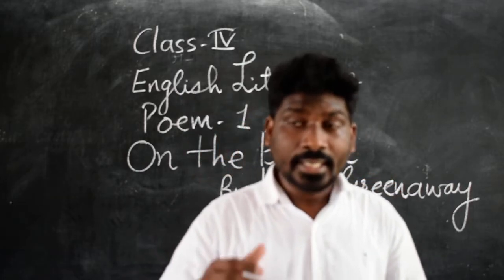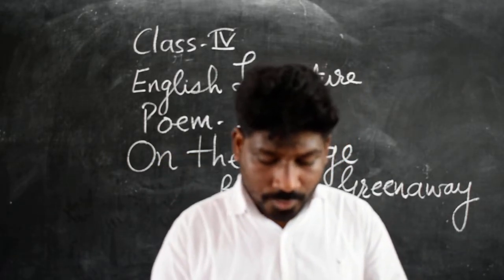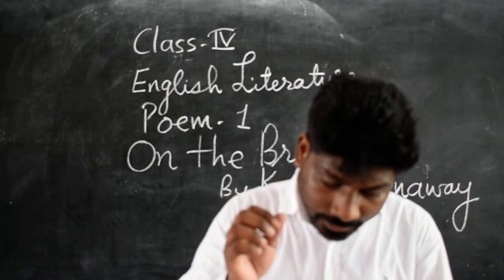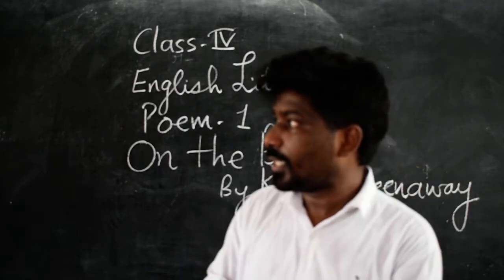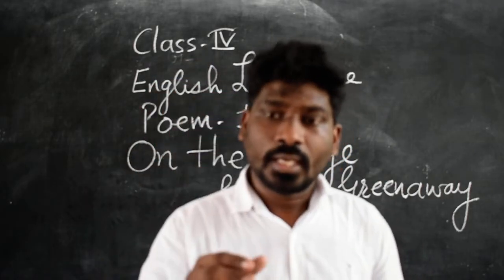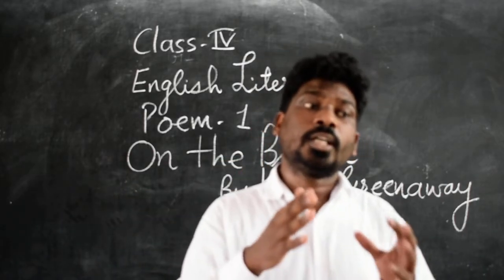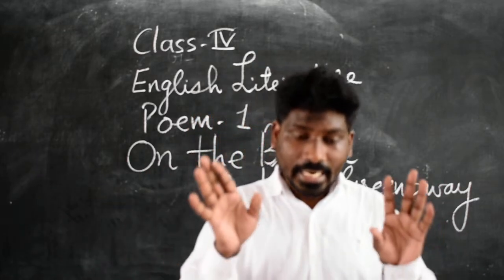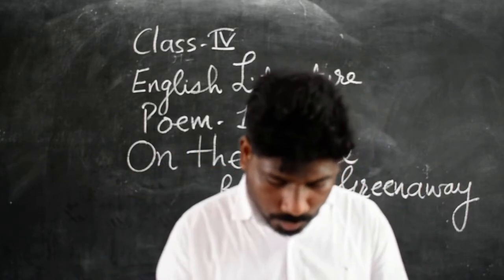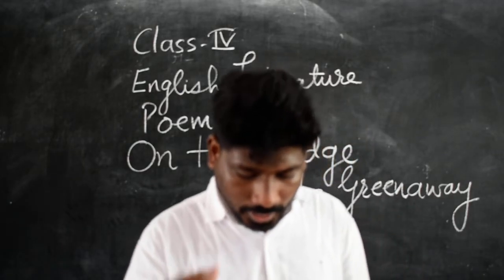The third stanza also speaks after throwing the stone. The second line says, and watch the pretty circle show. Here the meaning of pretty circle show is, after throwing the stone, the movement of the water. The wave which is seen after throwing the stone is the pretty circle show, and she is even able to enjoy that.